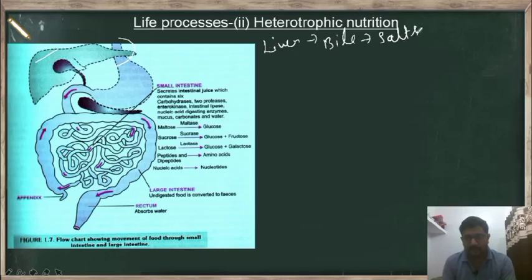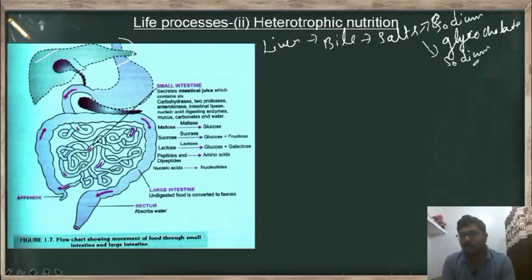salts. So if we name the salts, they are called sodium glycocolate and sodium taurocolate. So these are the salts which are present in bile.